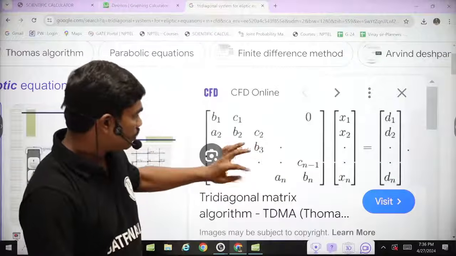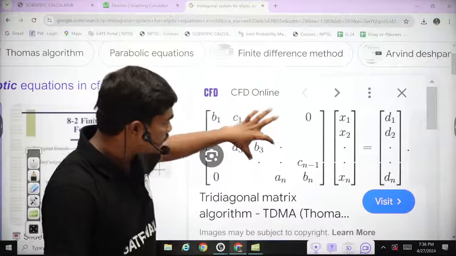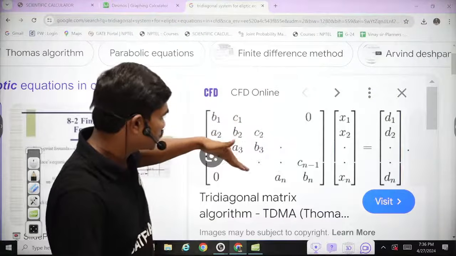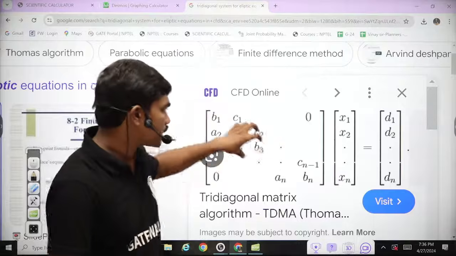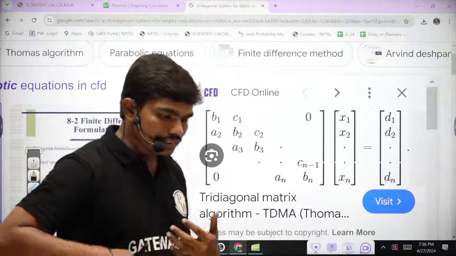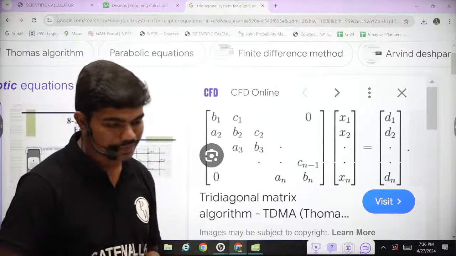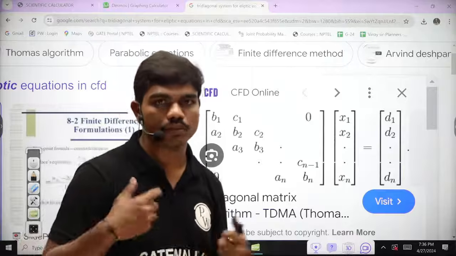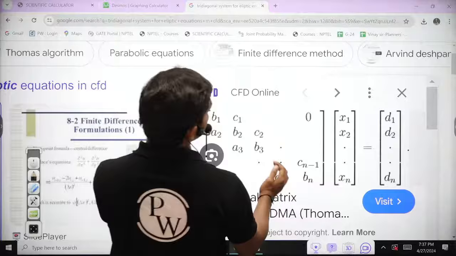Now if you identify this matrix, one thing you can figure out is that only these three diagonals, the principal diagonal, the diagonal below, and the diagonal above, contain elements, and all the rest of the elements are zeros. So whenever you try to calculate the values of x1, x2 and so on till xn, the computer has to unnecessarily perform a lot of operations. To eliminate this, we will split this matrix into blocks.